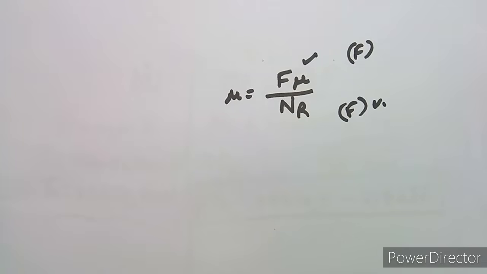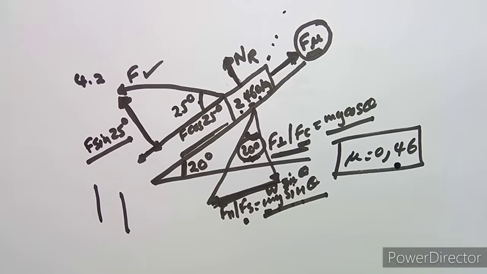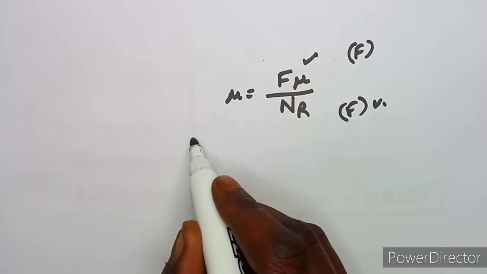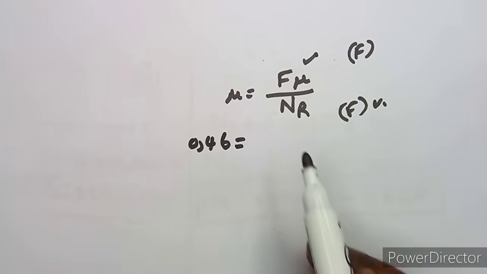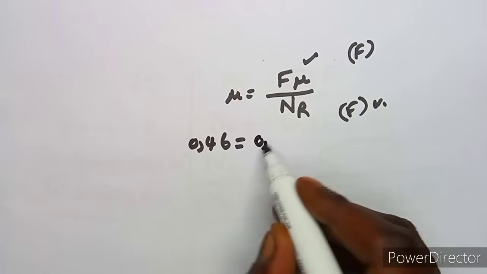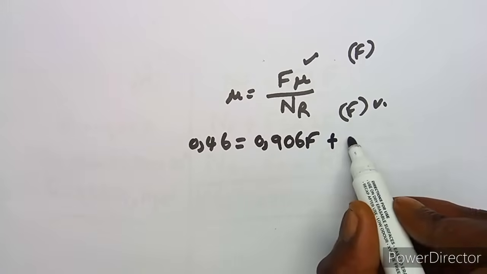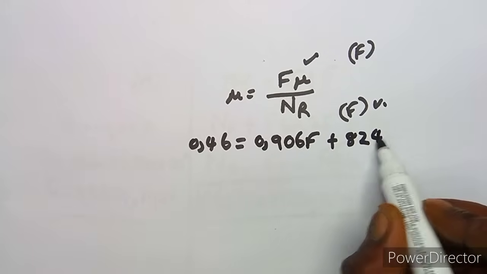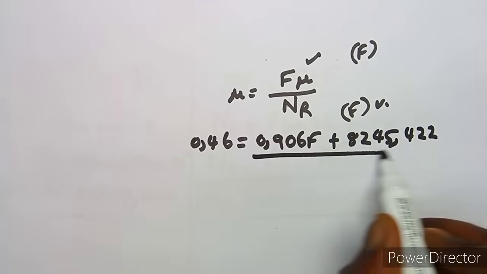Remember, the coefficient of friction is 0,46. We have got this coefficient of friction, 0,46, and our main aim is to calculate the value of F, which is the unknown value. So definitely we have to substitute our frictional force, which is in terms of F, this one here. So you substitute 0,906 F plus 8245,422. All right, you substitute over the normal reaction.